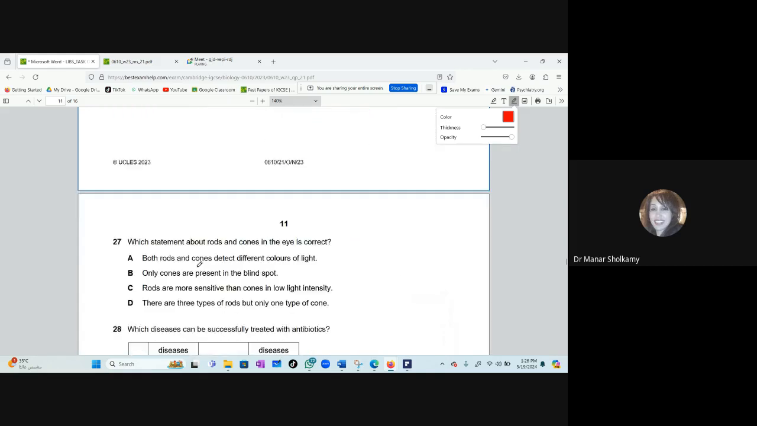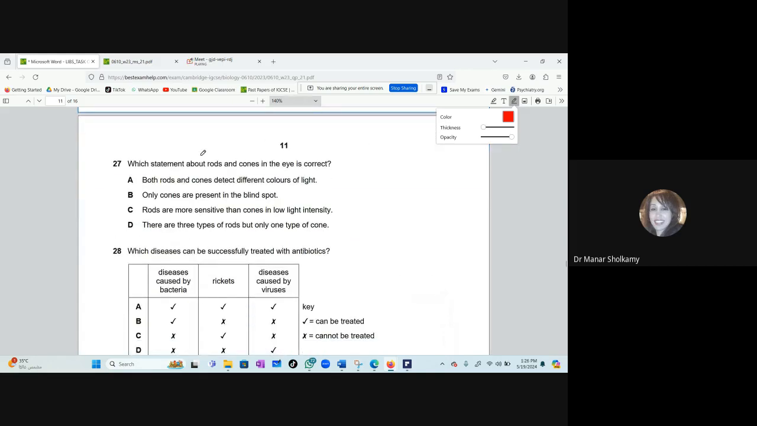Okay, very good. We're nearly halfway through. Which statement about rods and cones and the eye is correct? Both rods and cones detect different colors of light, or only cones are present in the blind spot? Rods are more sensitive than cones in low light intensity. There are 3 types of rods, but only 1 type of cone. What is the answer? C. Correct.